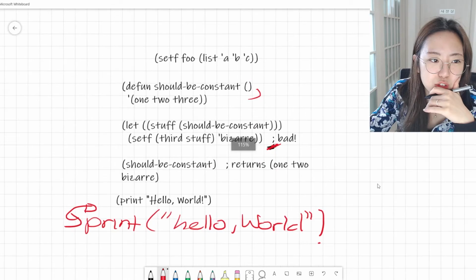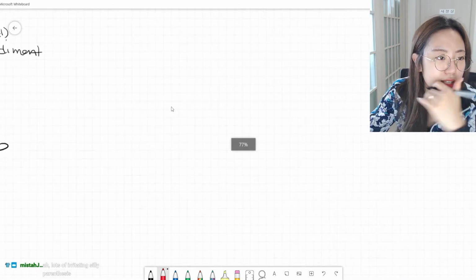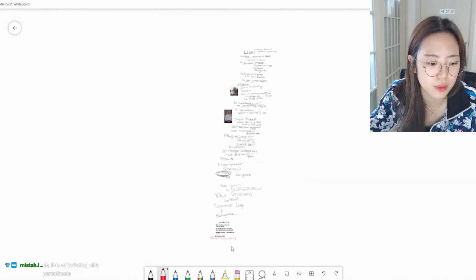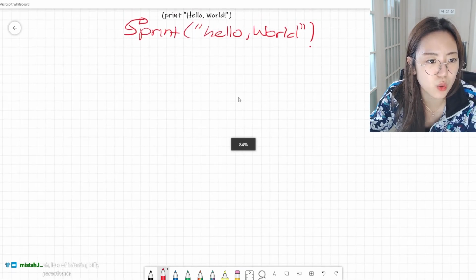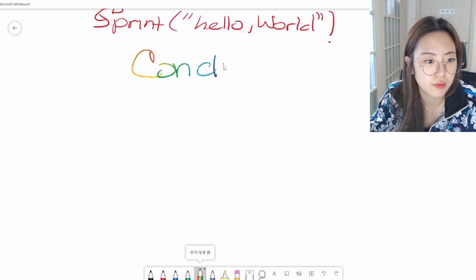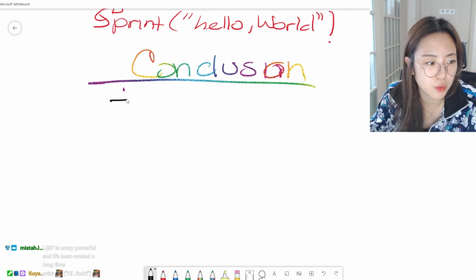So in conclusion for Lisp, when you guys gave me Lisp, I thought it would be like a newly developed language, but it's actually a very old language. So conclusion, grandpa language.